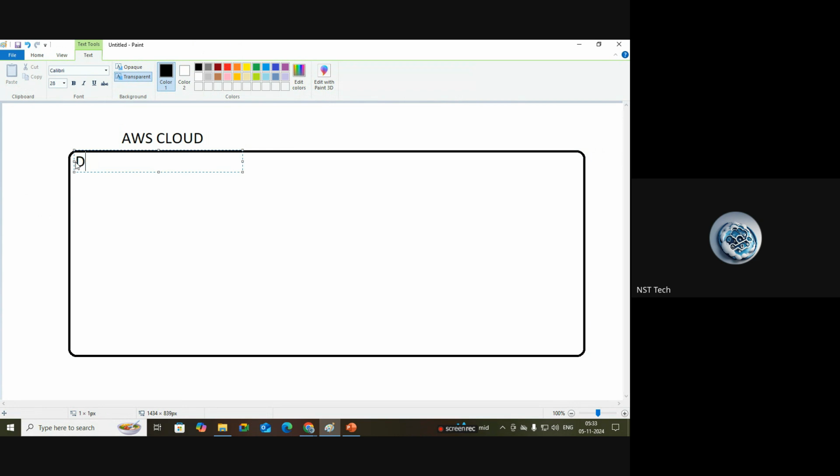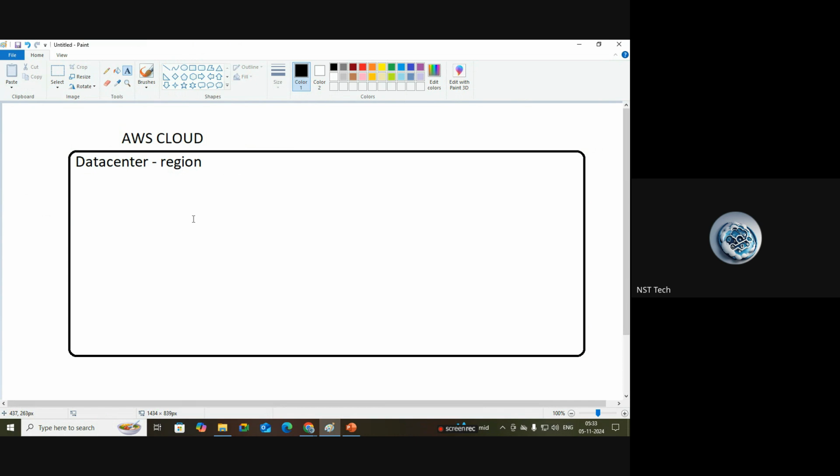To establish this data center, AWS has placed all the hardware devices there, related to servers, databases, storage, analytics, and machine learning. All the hardware devices are placed in this physical location. It means it's one physical data center.